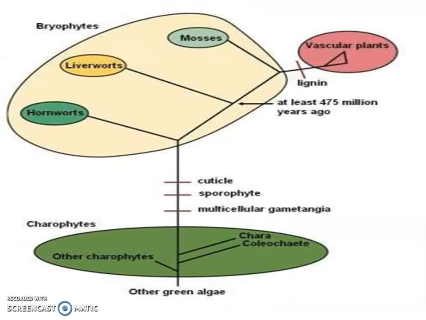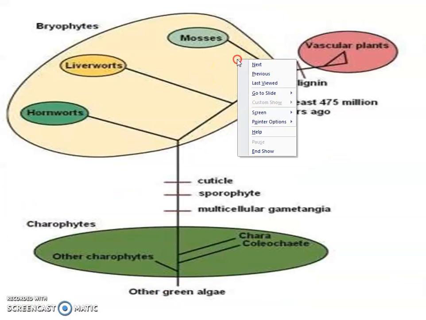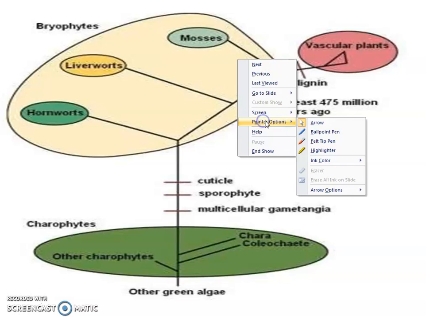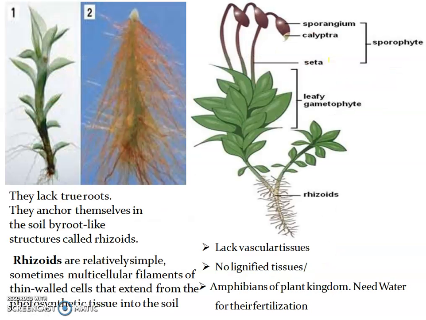You can see here that what we have read previously was the green algae. This algae is an old one, containing very primitive type of structures. Then from the algae evolved the hornworts, from the hornworts evolved the liverworts, then the mosses. Mosses are very near to the vascular plants, that means they are the nearest of the vascular plants.